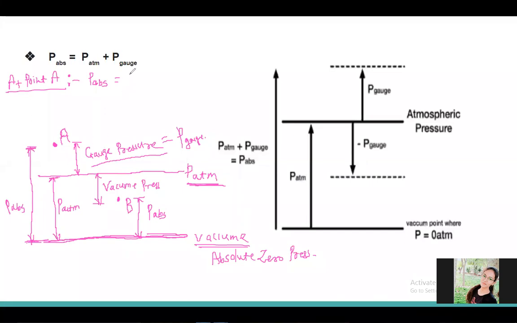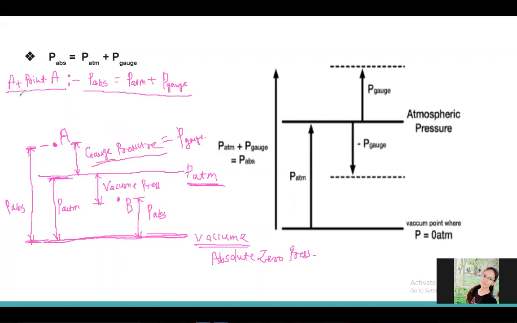So simply I can write P absolute is equal to P atmospheric plus P gauge. You getting? Suppose I am considering the point A, absolute pressure is the total, and it is divided as: up to this line it is atmospheric pressure, and above this I am calling it gauge pressure.